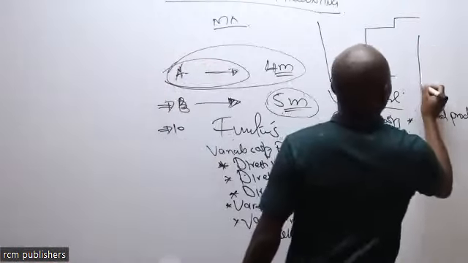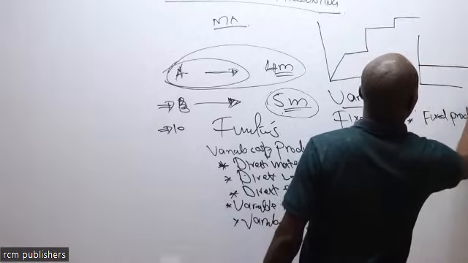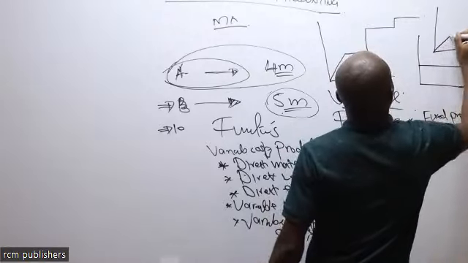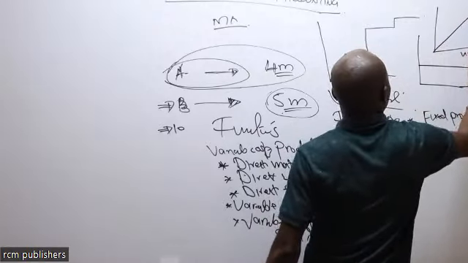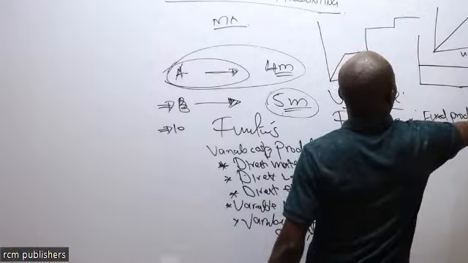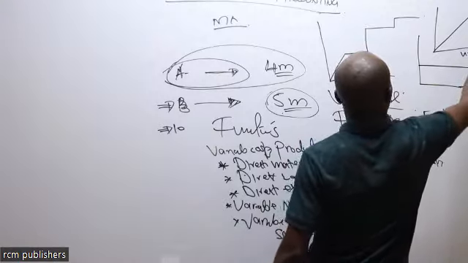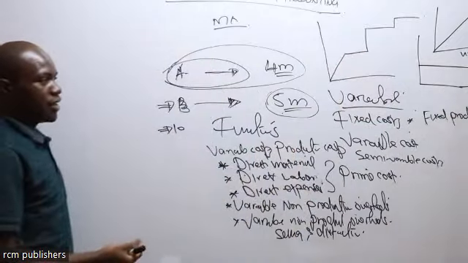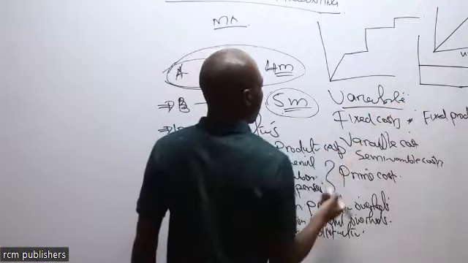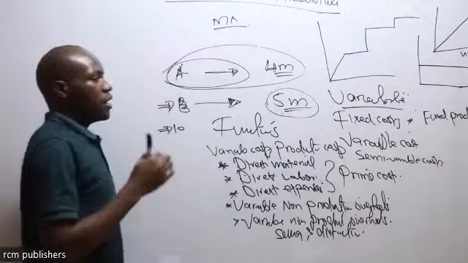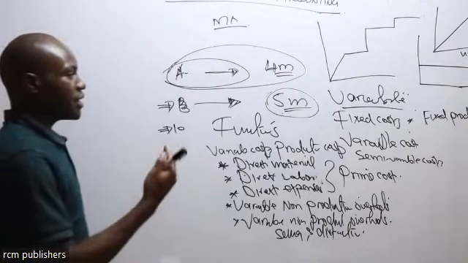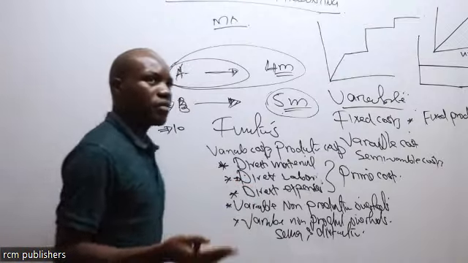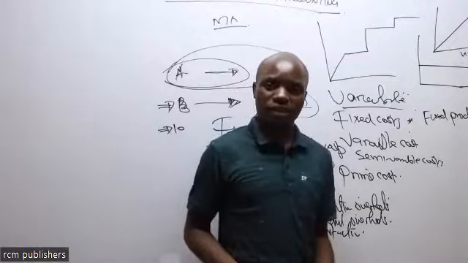The fixed cost will be constant all through. That is the fixed cost. And then for the variable, it varies with the units of output. As the units increase, the variable cost curve is also increasing. That is the variable cost that we have there, the fixed production and the fixed non-production overhead. The salaries and wages. Remember here, this direct labor is being paid to those people who are directly involved in the production of goods and services.